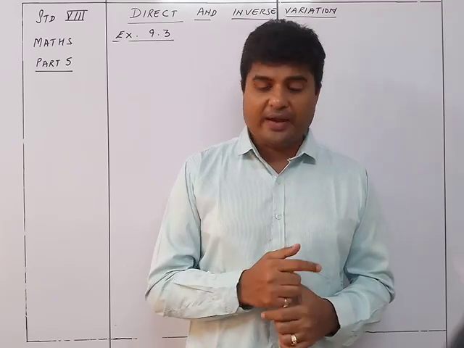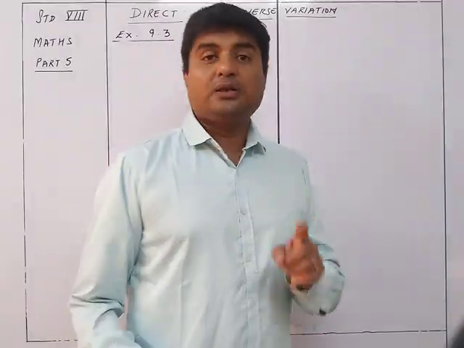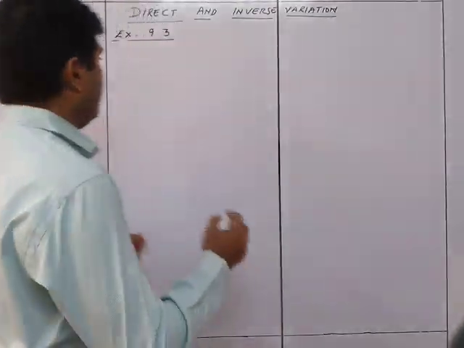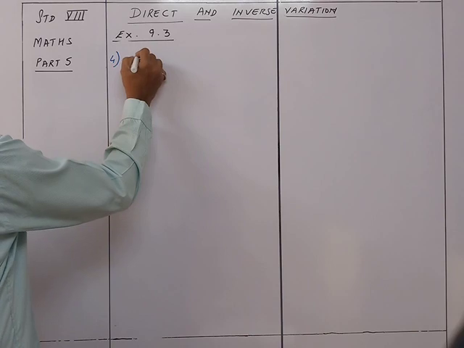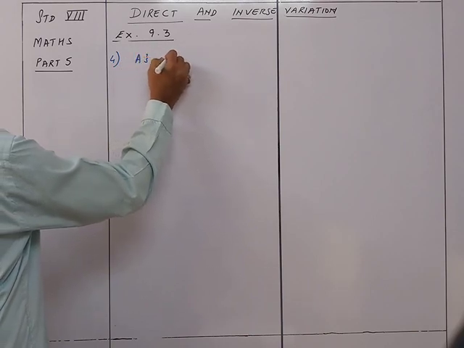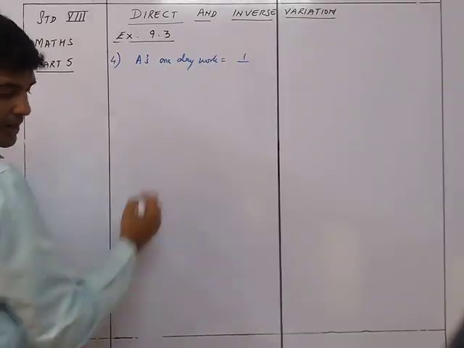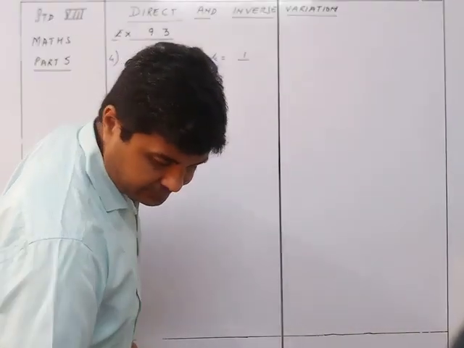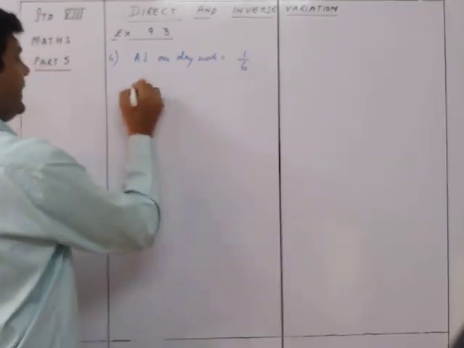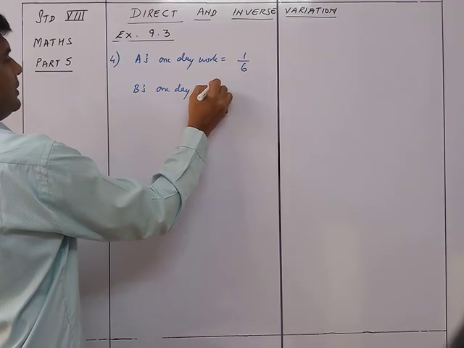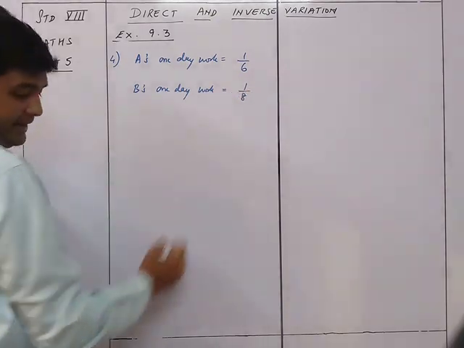So first thing we'll find out is what is the 1 day's work of A and B together. First of all, we know that A's 1 day work is equal to 1 upon 6, and B's 1 day work is equal to 1 upon 8.